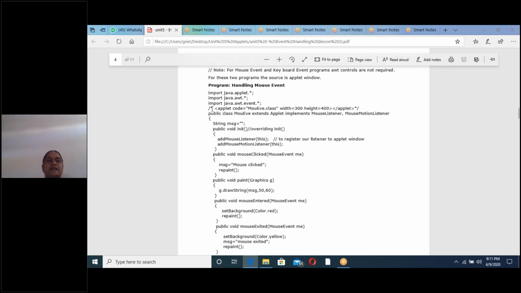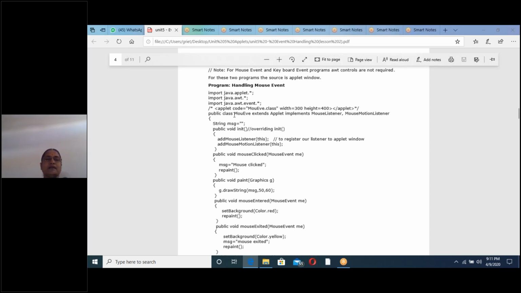Next, shall we write the applet tag like in applet programs? We are using an applet program and adding some more concepts for event handling programs. What is the applet tag? Already you know this statement; I explained it in depth in the last class. Applet code is always put in comments. These comments are skipped by the compiler. Now the comment open and close. Next, the applet tag open. So already we know this syntax, no?